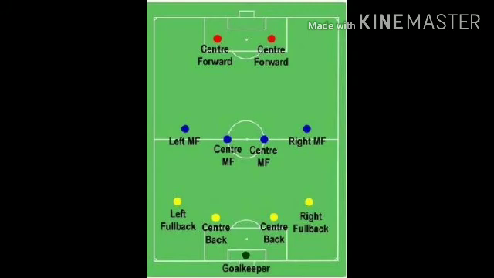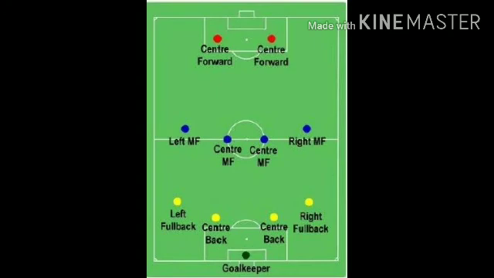So children, now there is a formation, you should know about the formation. Leaving the goalkeeper, you can see 4 defenders, 4 midfielders and 2 forwards. So the formation is 4-4-2. There are many formations, but this is the universal, basic formation, 4-4-2. So 4 defenders, 4 midfielders and 2 forwards. This is a good formation.